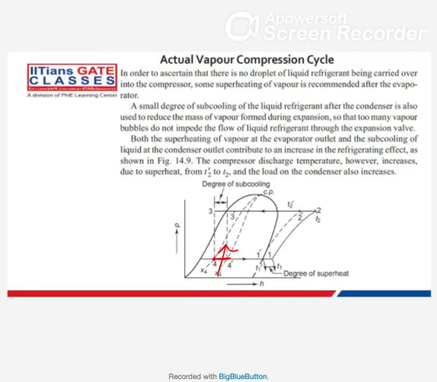Now one more way it is beneficial. The refrigerant coming out at state point 1 dash, you are supplying this heat at this state. Because of that, some superheat is being done. If some superheat is being done, the temperature at the inlet of the compressor will increase, and because of that you can save some compressor work also.